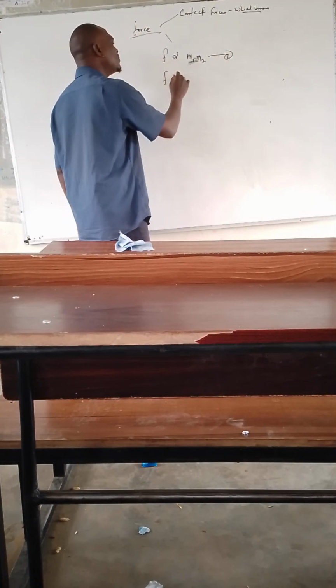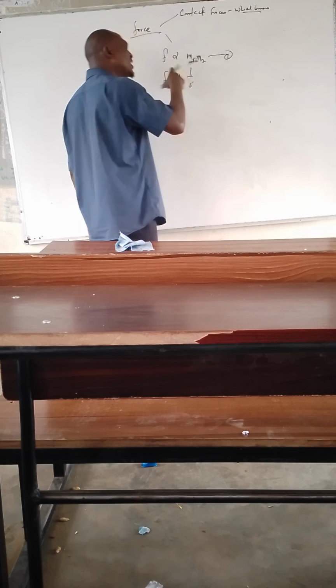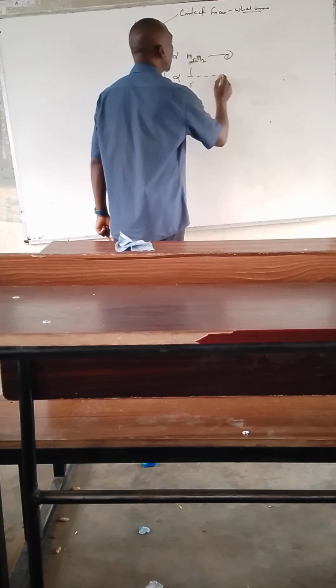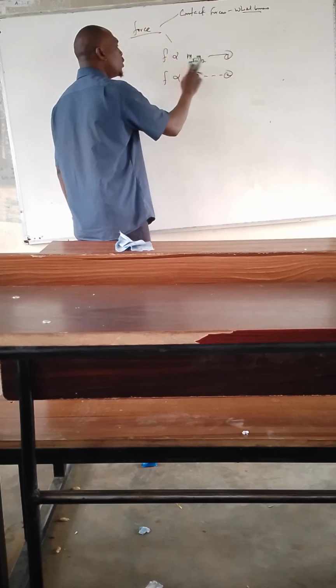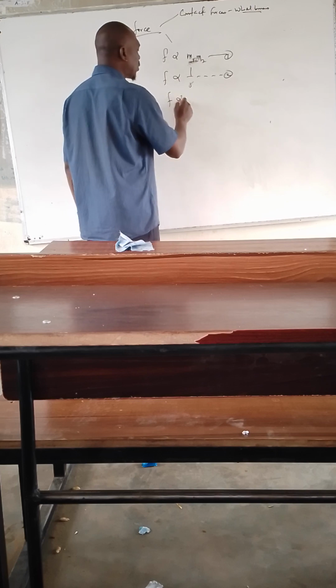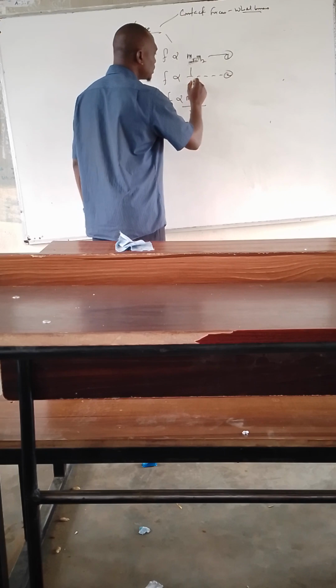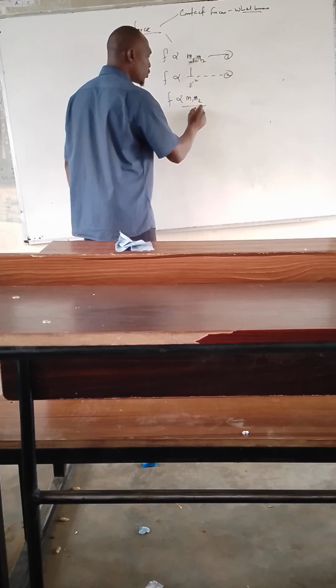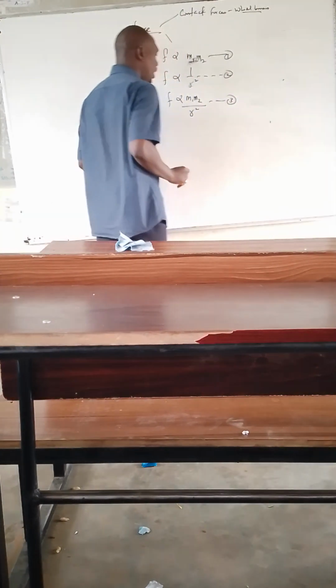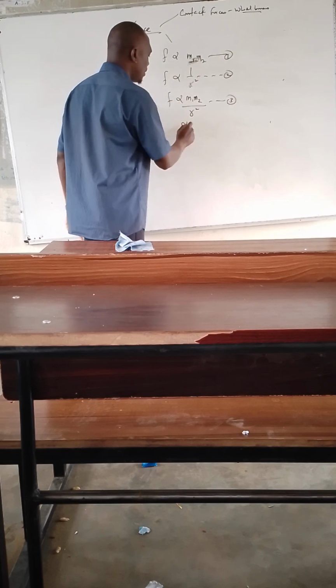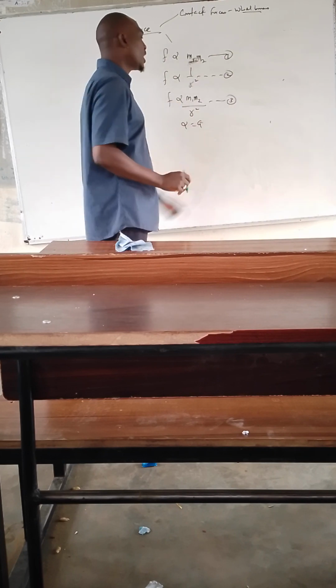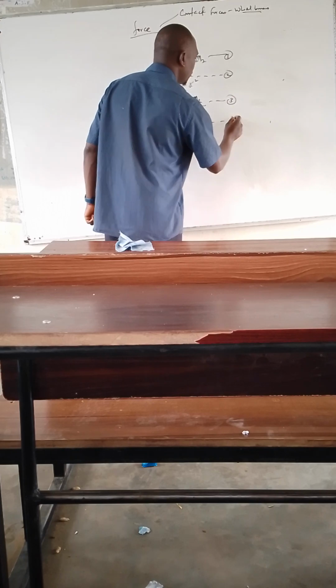It is inversely proportional to the square of the distance between the two masses. We call it equation 2. Combining equations 1 and 2, we have F is proportional to M1 M2 over R squared. We call this equation 3. So we remove proportionality and introduce K, which is the gravitational constant. We call it equation 4.